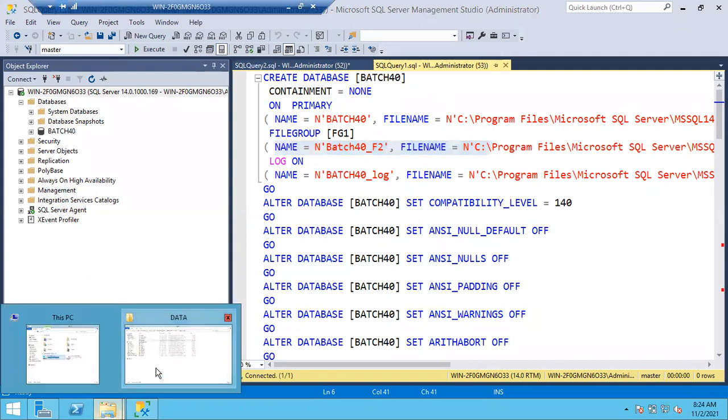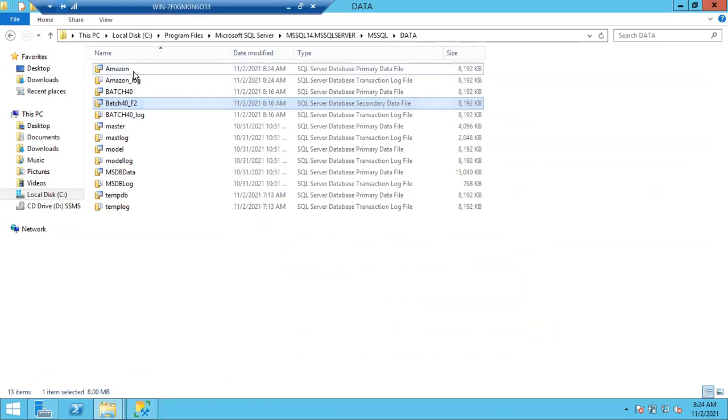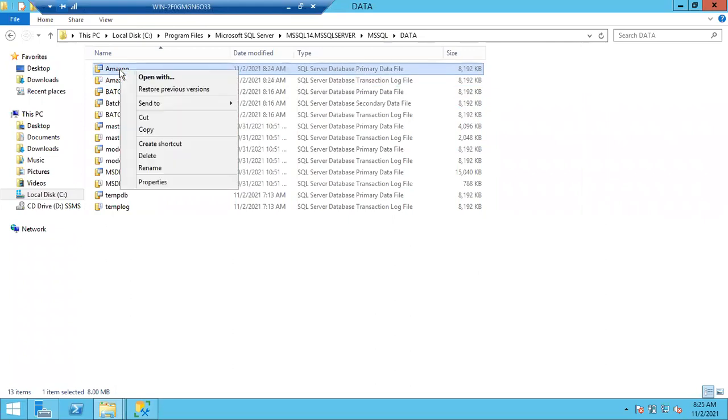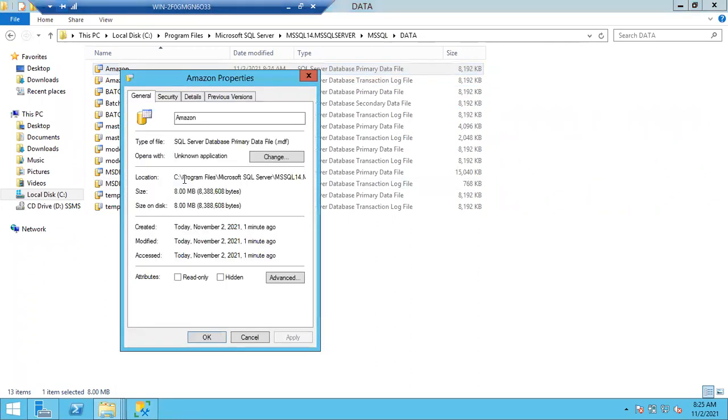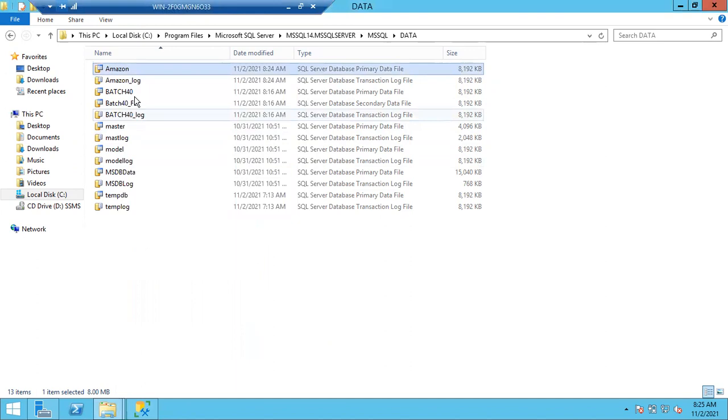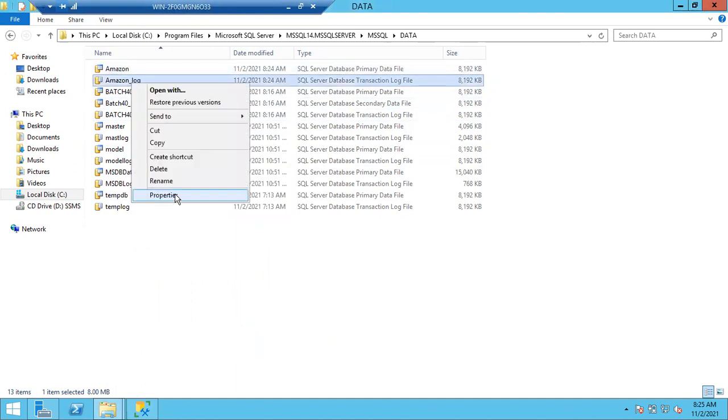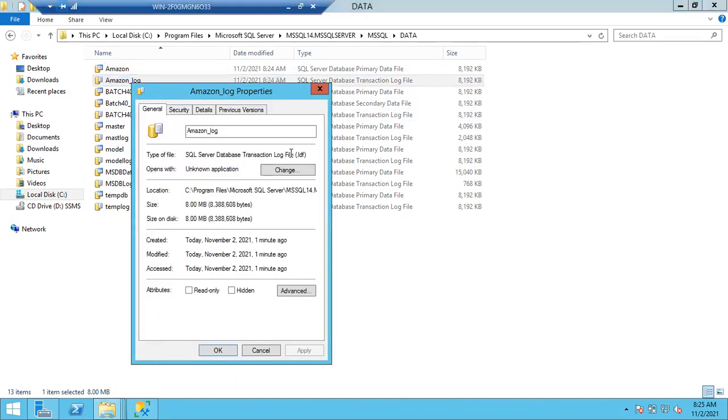If you go to this one, now you can see 2 files: Amazon.mdf, the primary data file, and Amazon_log.ldf. If you want to see the extension, right click on it, go to properties. Every file will have its extension, guys. See here, .mdf, master data file. And if you see here, the extension for the log file is .ldf, which is log data file.